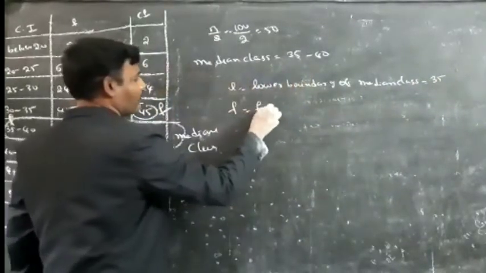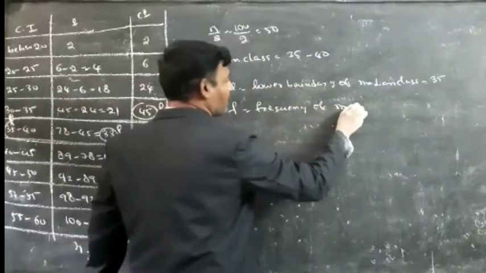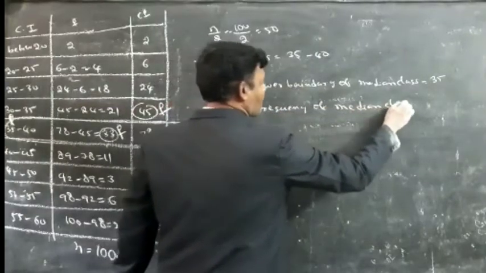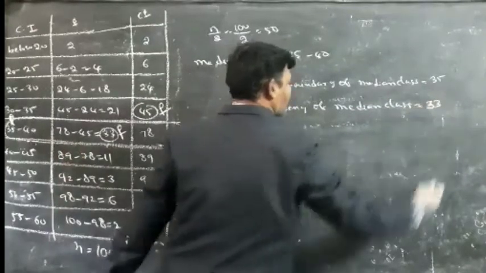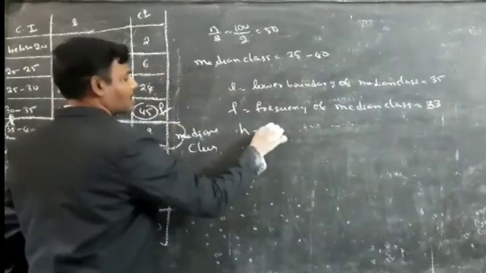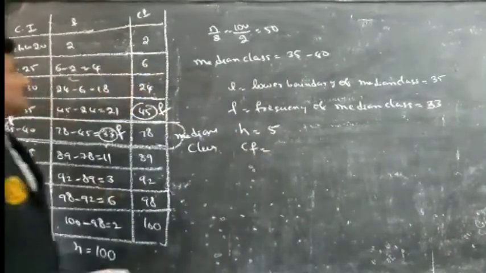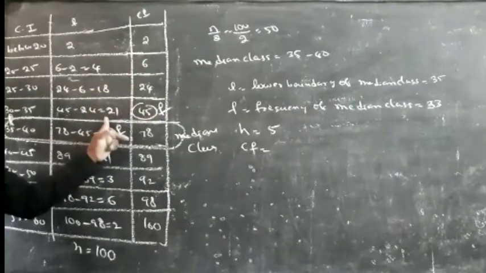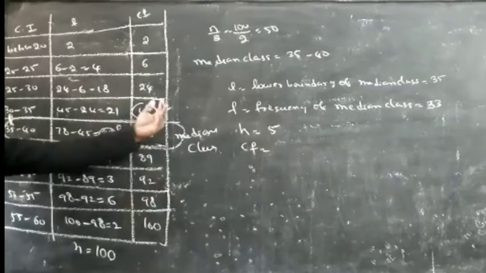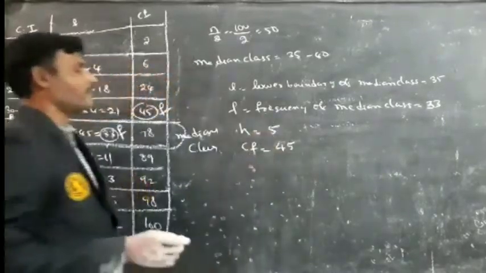Then F is the frequency of the median class. How much? 33. Then H is the size of the class, 5. Then CF is the cumulative frequency of the class preceding the median class. So that is nothing but 45.